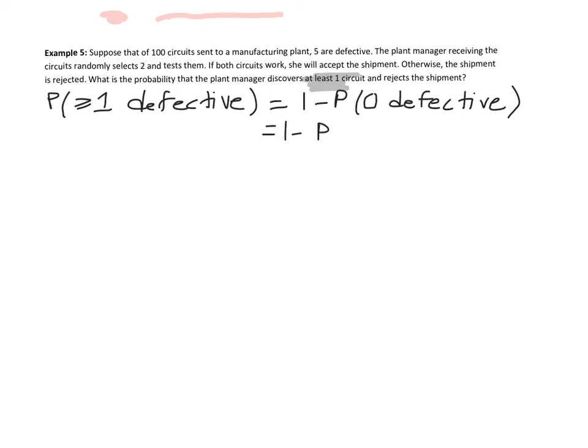So if 0 are defective, how do we write that as all? Well, how many is she sampling? She randomly is selecting 2. So if at least one is defective, that means one is defective or both are defective, and the opposite of that is 0 defective, or 2 work, both work, we'll say. Okay, so continuing on, I'm just translating this, writing out all of our thoughts. If 2 work, that means the first and the second work.